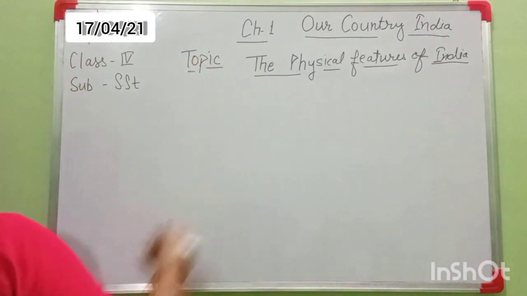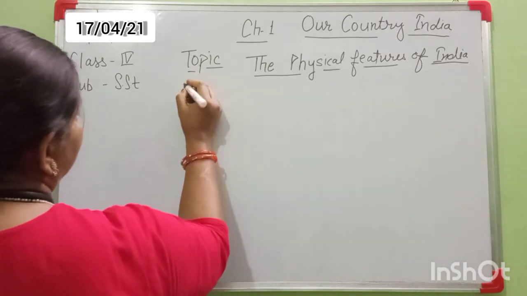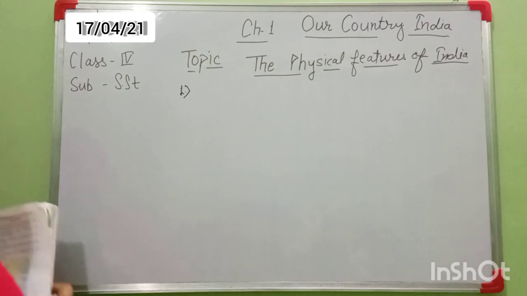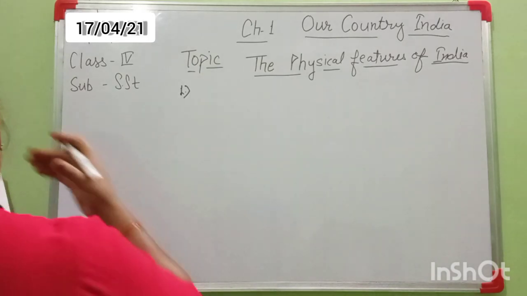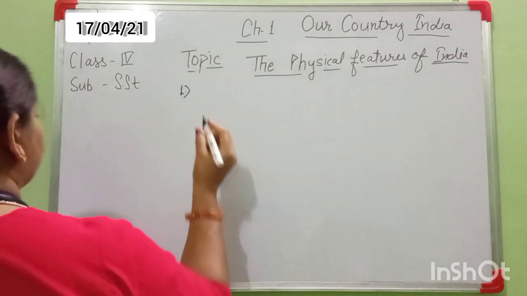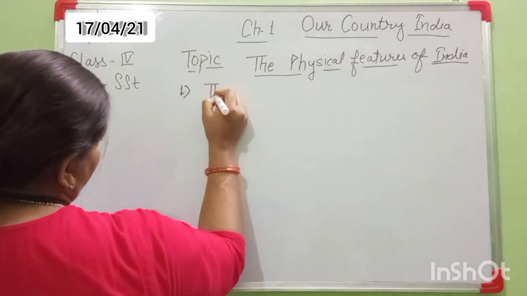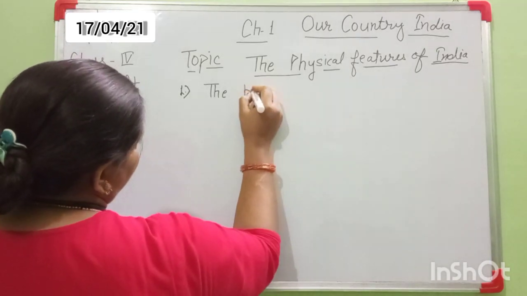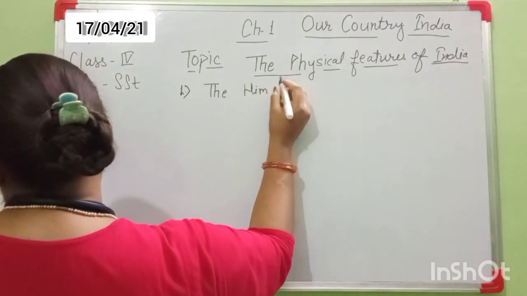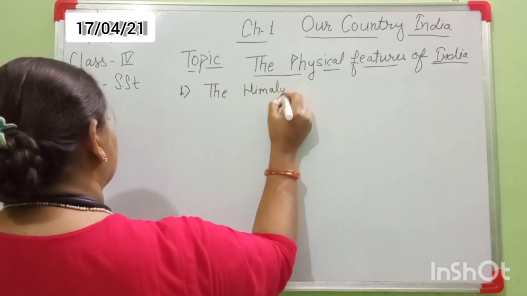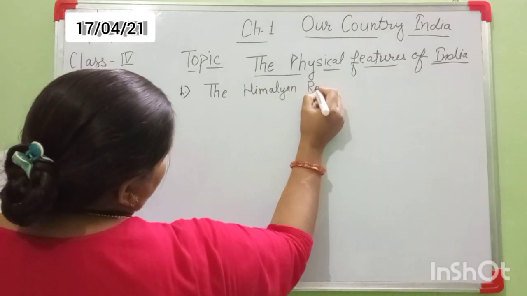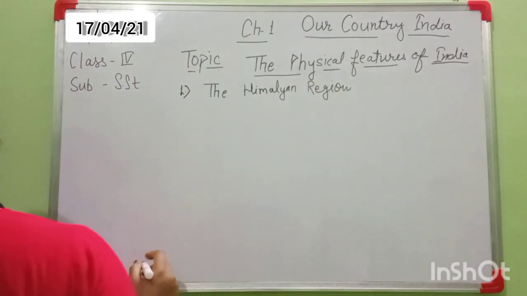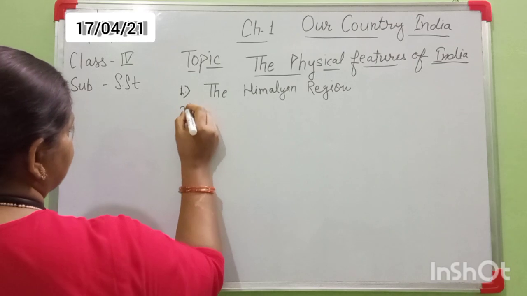Here I mention all the physical features. The physical features division of our country is: first, the northern mountains or the Himalayan region. Second, the northern plains.